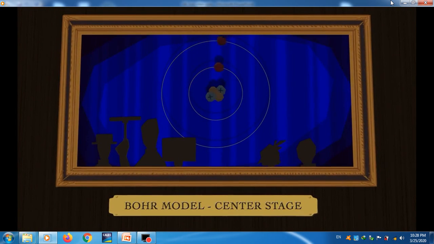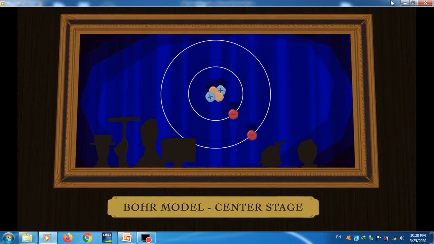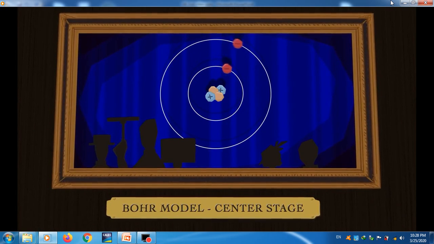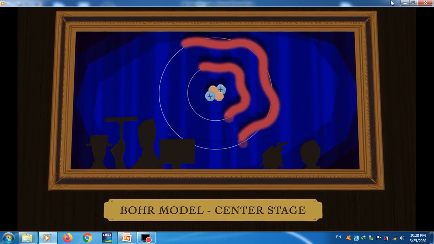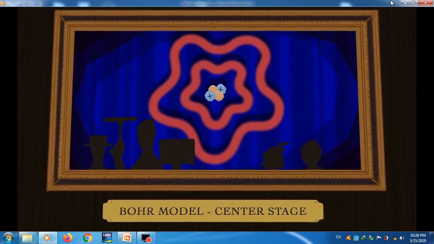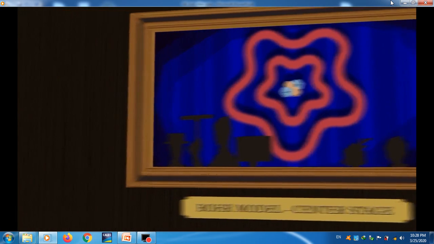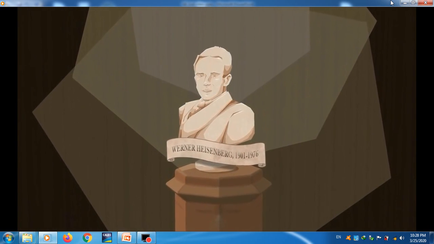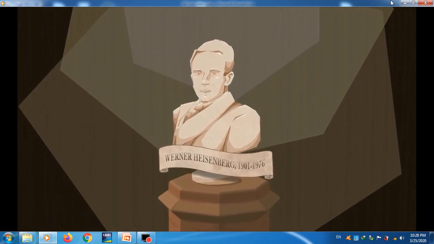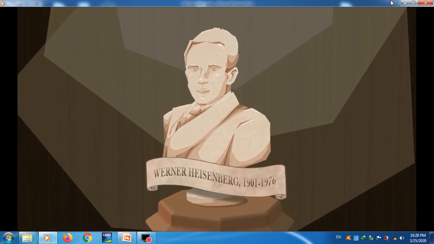Bohr's planetary model took center stage, but soon it too encountered some complications. Experiments had shown that rather than simply being discrete particles, electrons simultaneously behaved like waves, not being confined to a particular point in space. And in formulating his famous uncertainty principle, Werner Heisenberg showed it was impossible to determine both the exact position and speed of electrons as they moved around an atom.